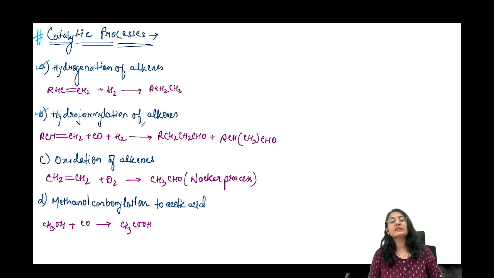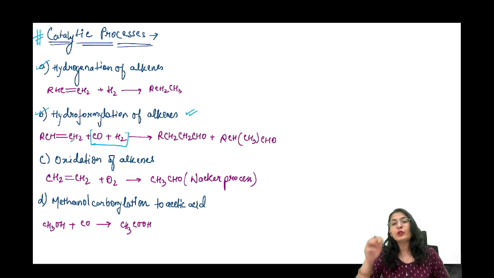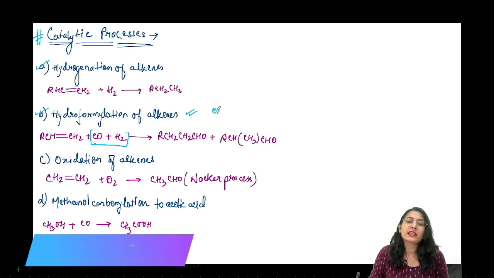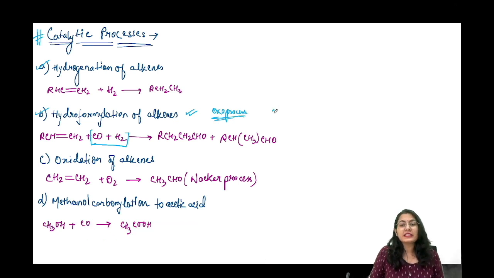Now here, this has to go through a homogeneous catalysis. इसके बारे में हम डिटेल में पढ़ेंगे. What is hydroformylation? To this alkene, this is a unsymmetric alkene over here, I am adding carbon monoxide and H2. ठीक है, ये combination मैंने लिया है, and with this combination I am able to put a formyl group. Hydroformylation, इसको oxo process भी बोलते हैं. All right, oxo process. So I am just putting a CHO to one of the carbons and a hydrogen to the other carbon. So there are two possibilities.